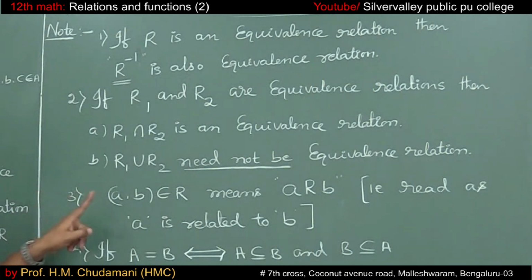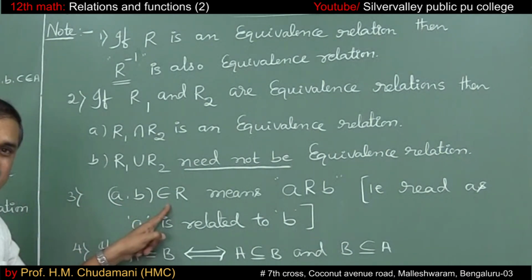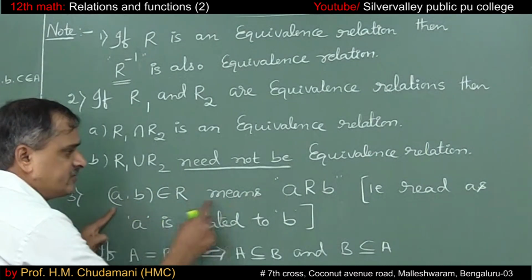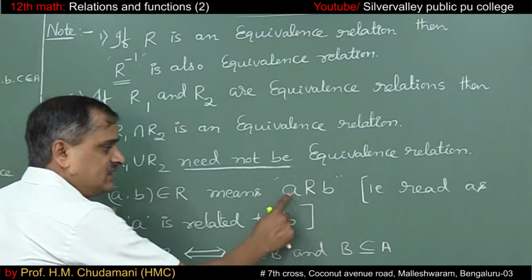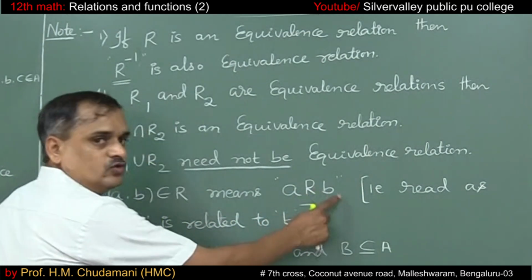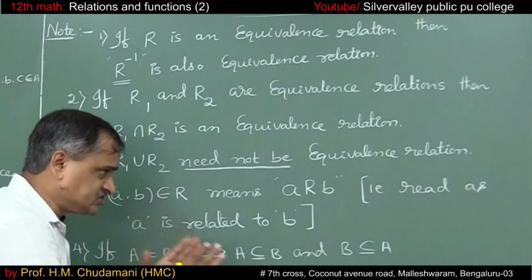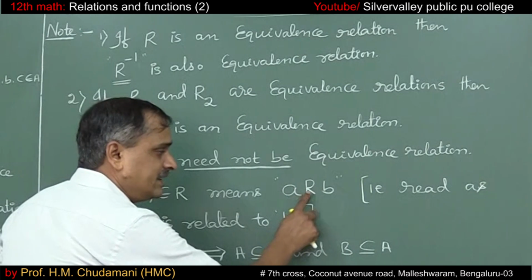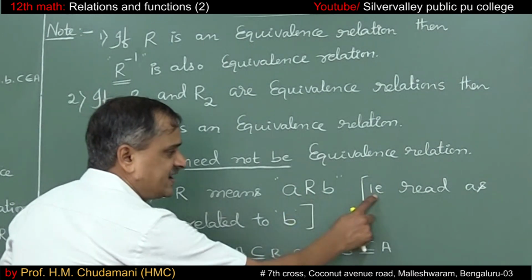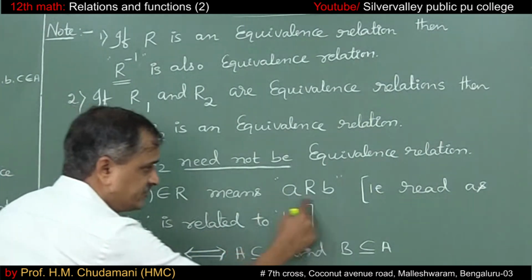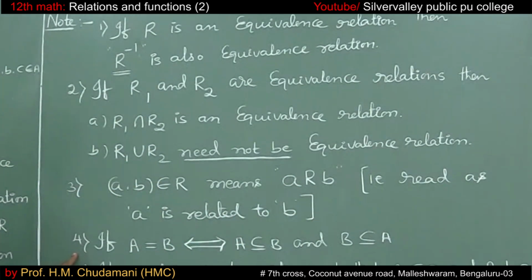Then the third one: if (a, b) belongs to R, instead of writing this, we can write this: a related to b. (a, b) belongs to the relation is the same as a related to b. This is read as a is related to b.